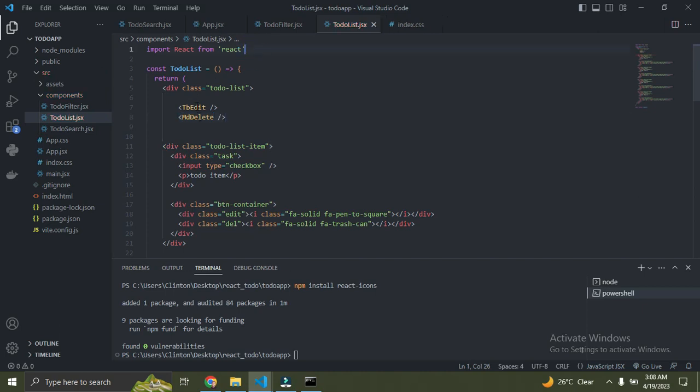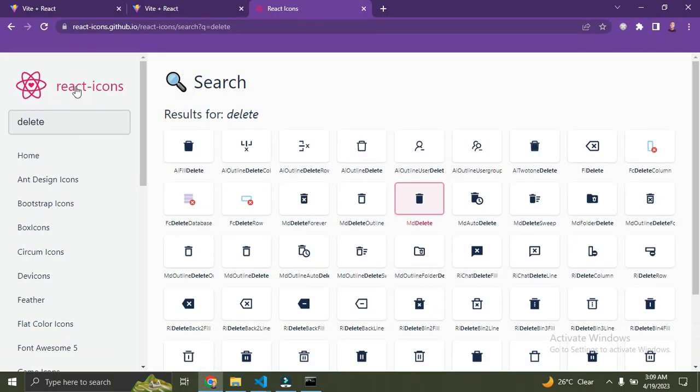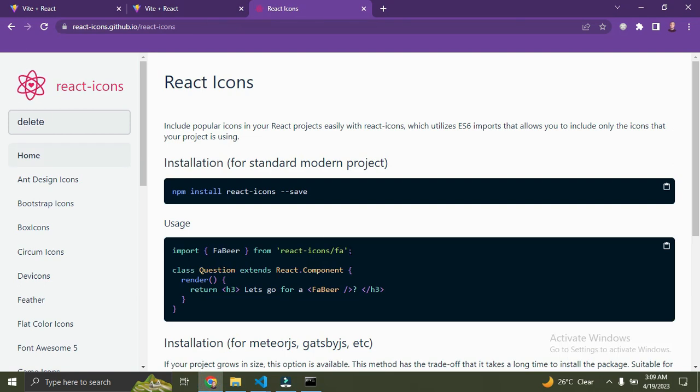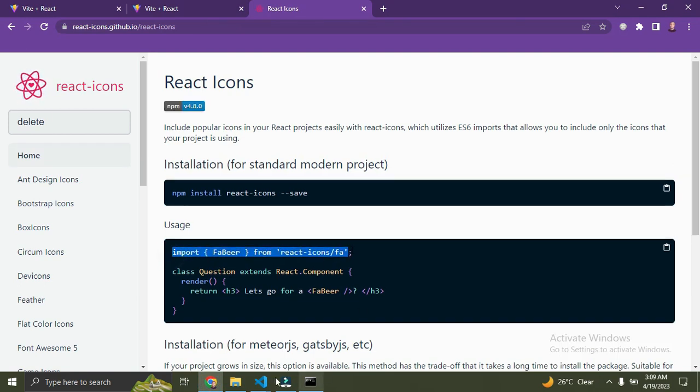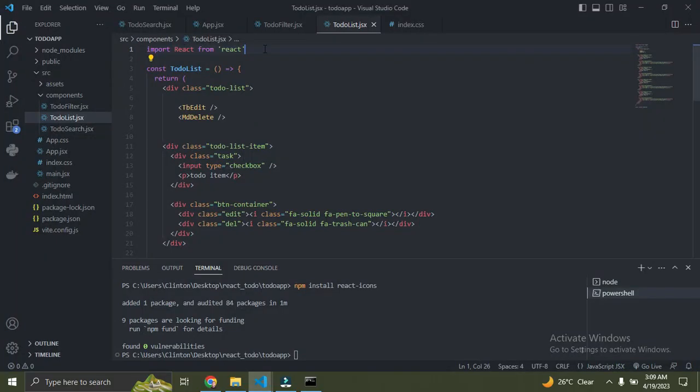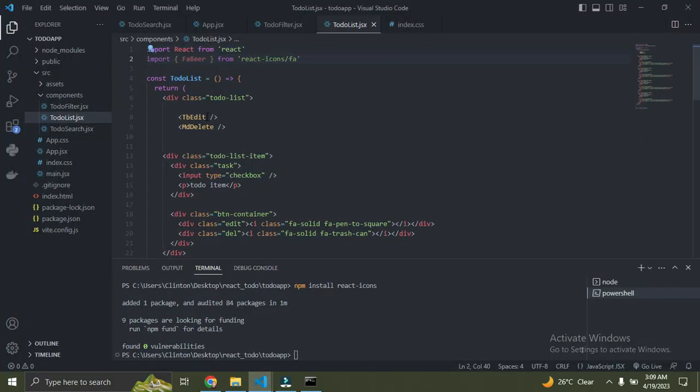So we need to import these icons from React icons. Just go down to the browser and you can see here how they did this. Just copy this, Ctrl C, to your VS Code. Just on top, you paste here. So you're going to import this TbEdit, Ctrl C. I'm going to paste it just up here. So you paste that there. I'm going to simply change this, so you're going to put in Tb.